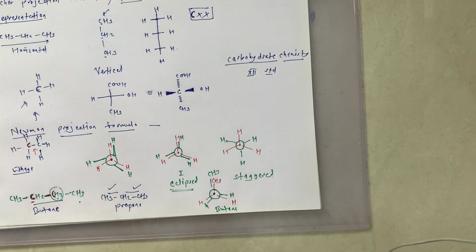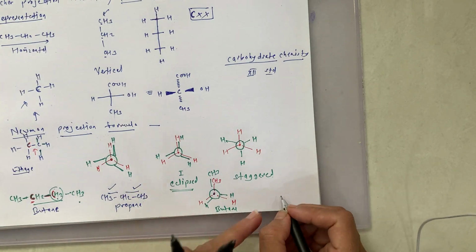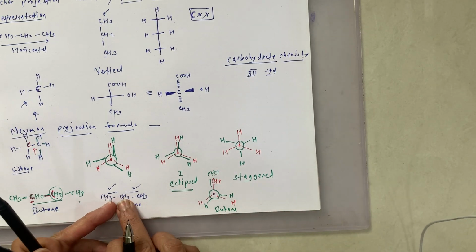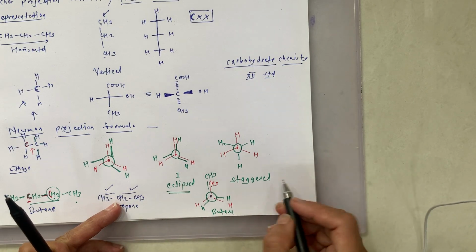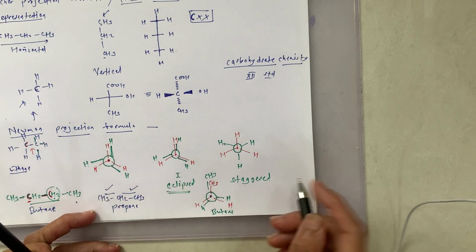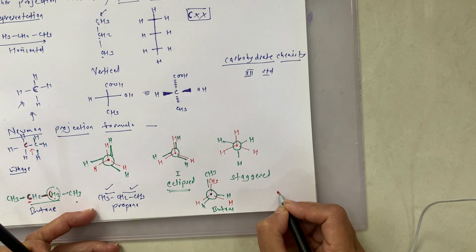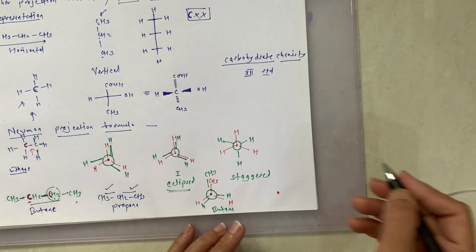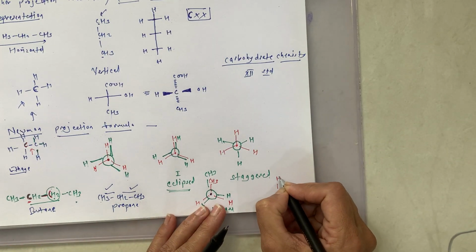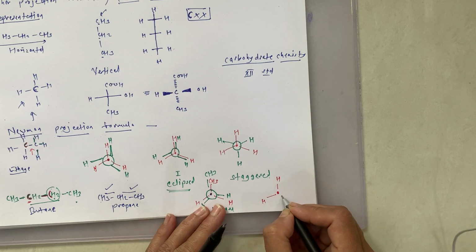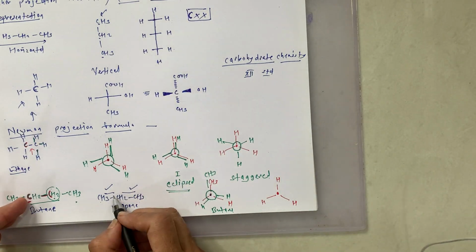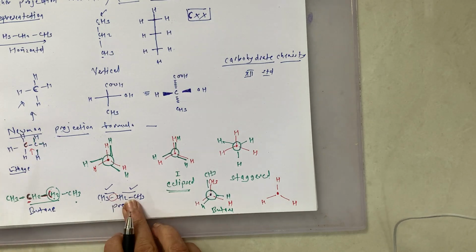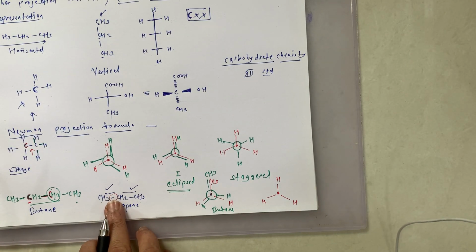So what will it be? See what it will be. Suppose this is the carbon I am taking over here, or you take this one. To this carbon there are now 3 hydrogens like this. And now I am considering this C-C single bond.